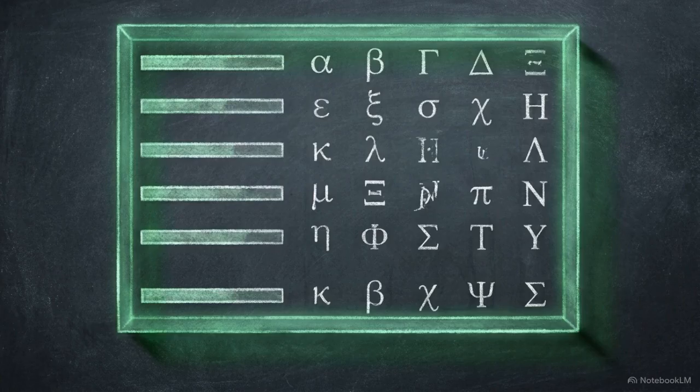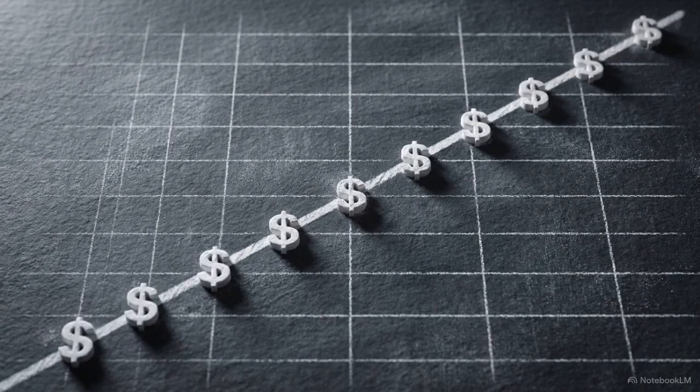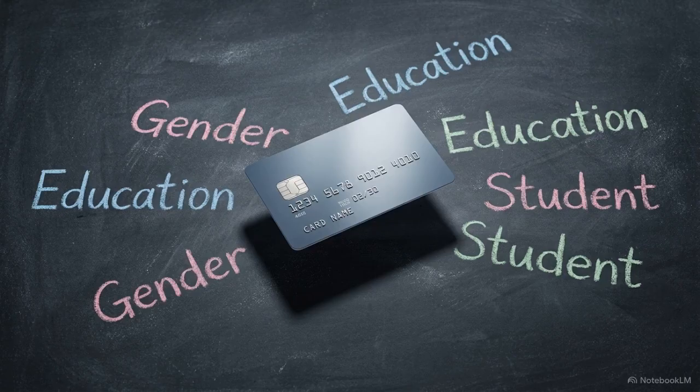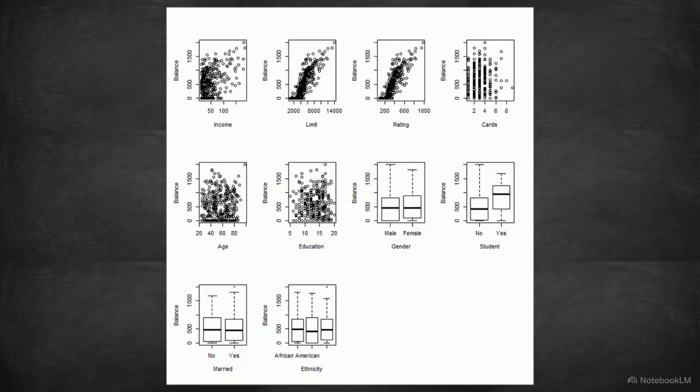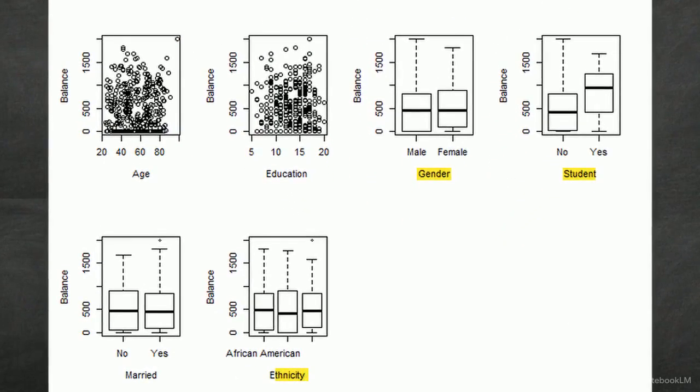higher dimensional complexities. Continuous numerical values like budget dollars easily map to a regression line, but reality operates in categorical states. If we want to predict credit card balances, we have to process qualitative traits. This is a 10-panel grid mapping exploratory data for a credit dataset, measuring variables like income, age, and education against card balances. Notice the variables isolated in the box plots. Gender, student status, and ethnicity are qualitative labels. They defy standard numerical plotting.